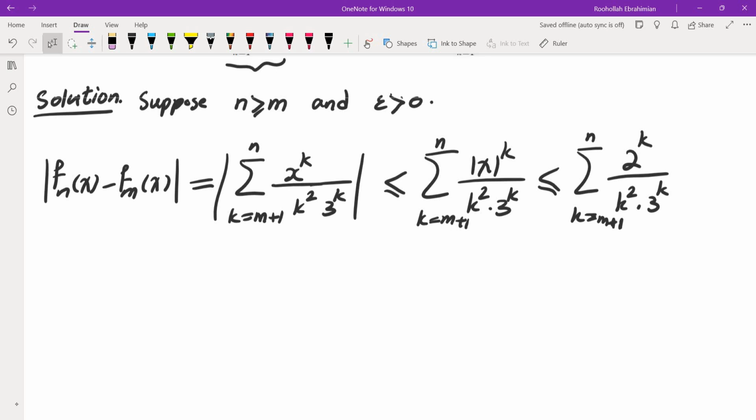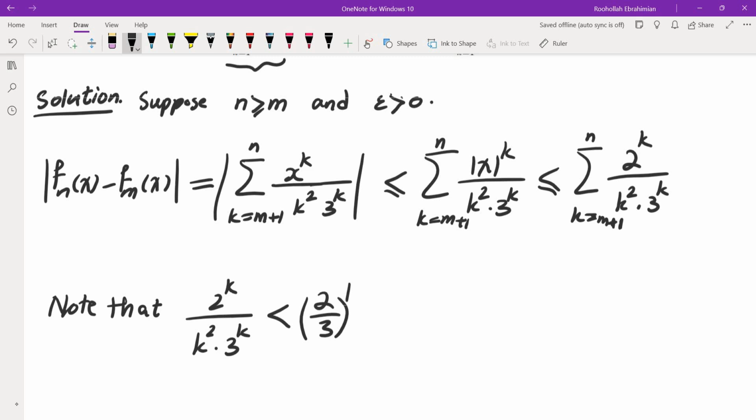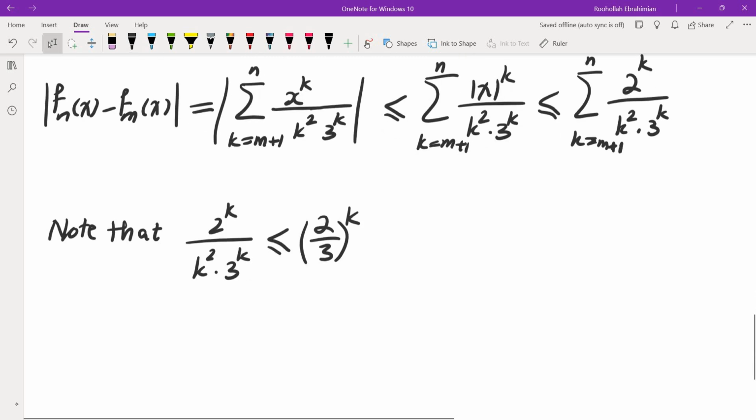Note that the expression 2 to the k over k squared times 3 to the k is less than (2/3) to the k, and of course it's positive.